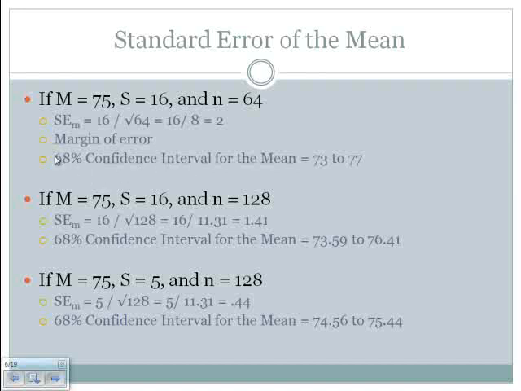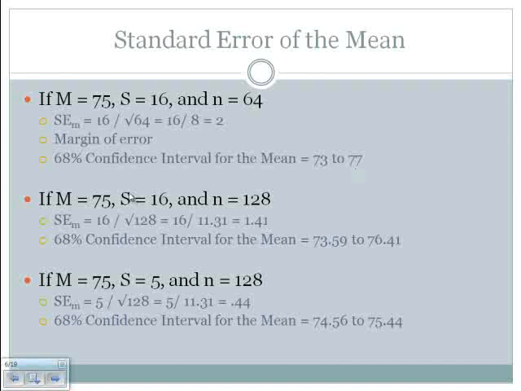Remember, 68% of the scores would be between the mean and one standard deviation above and one standard deviation below. And stop and think. Standard error of the mean is a form of a standard deviation. It is the standard deviation of the sampling distribution of means. So when we are talking about the mean of this one sample, we would be confident in saying that 68 times out of 100, the mean of the population would be between 73 and 77.